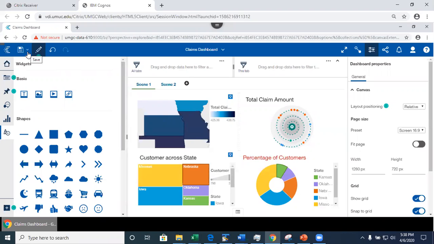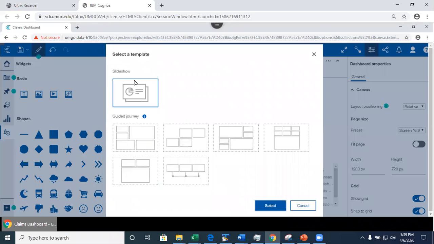So one way, and this is what you're going to do for your assignment 4, you're going to save this. Watch this. Here, there is an option, save as story. By default, it's going to name it with the same name as the dashboard with the word story prefixed or suffixed. We'll see. There are several template options, slideshow and the guided journey. The main difference is whether it's going to use the same or different canvas. I'll explain more details, but for right now, let's just pick the slideshow template.